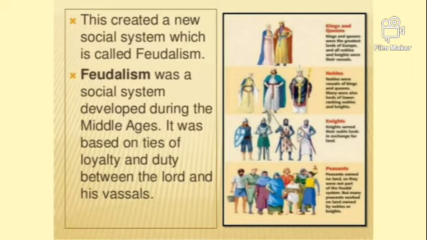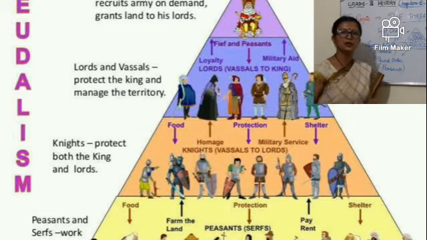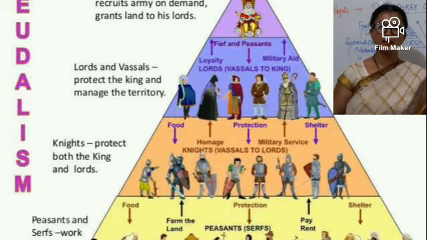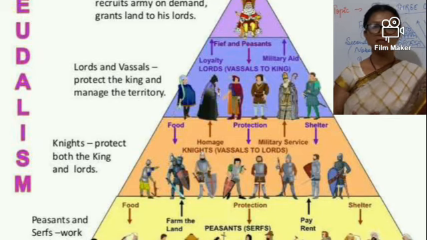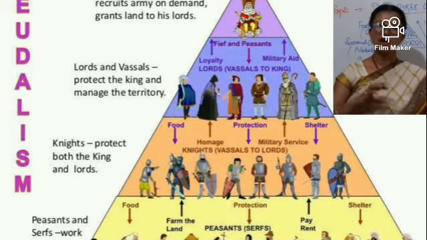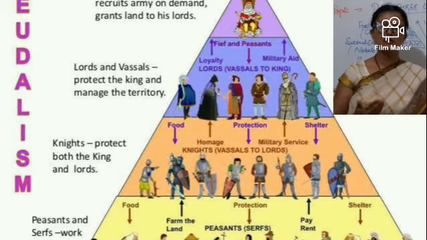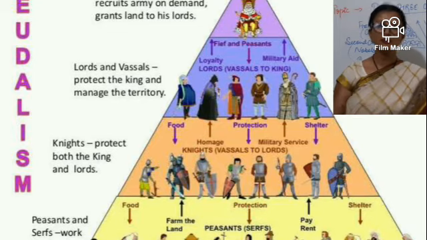Feudalism was a social system developed during the Middle Ages. It was based on ties of loyalty and duty between the lord and the vassals. Now children, in my next video, we will discuss the brief details of each and every order. It means we will briefly see who the clergies are and how they played their role in the society. Then we will see the nobles, the second order, and then the third order, in which we will see the role of peasants and how they were kept in the society.